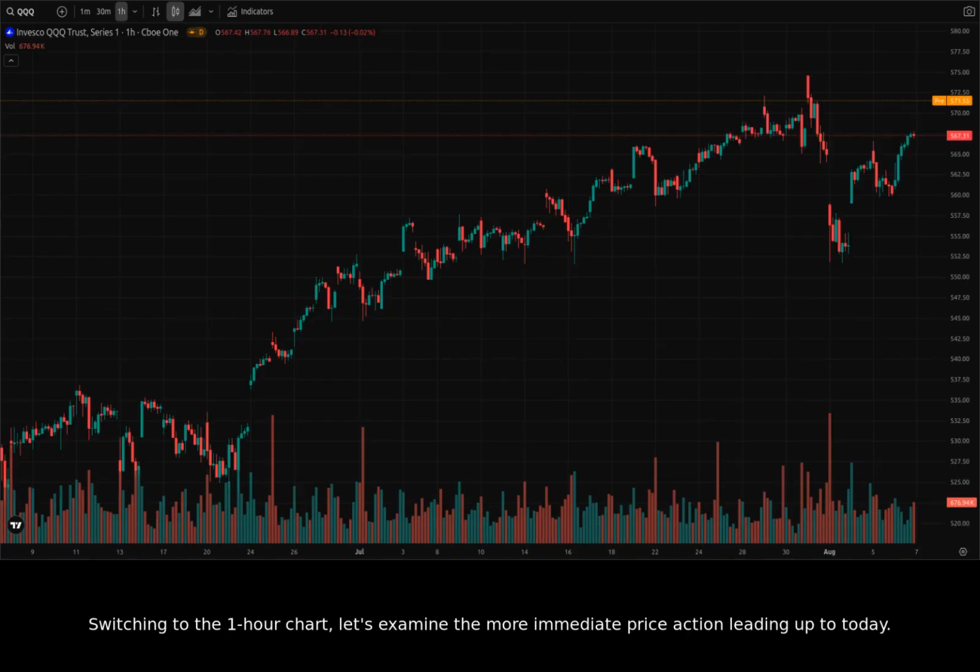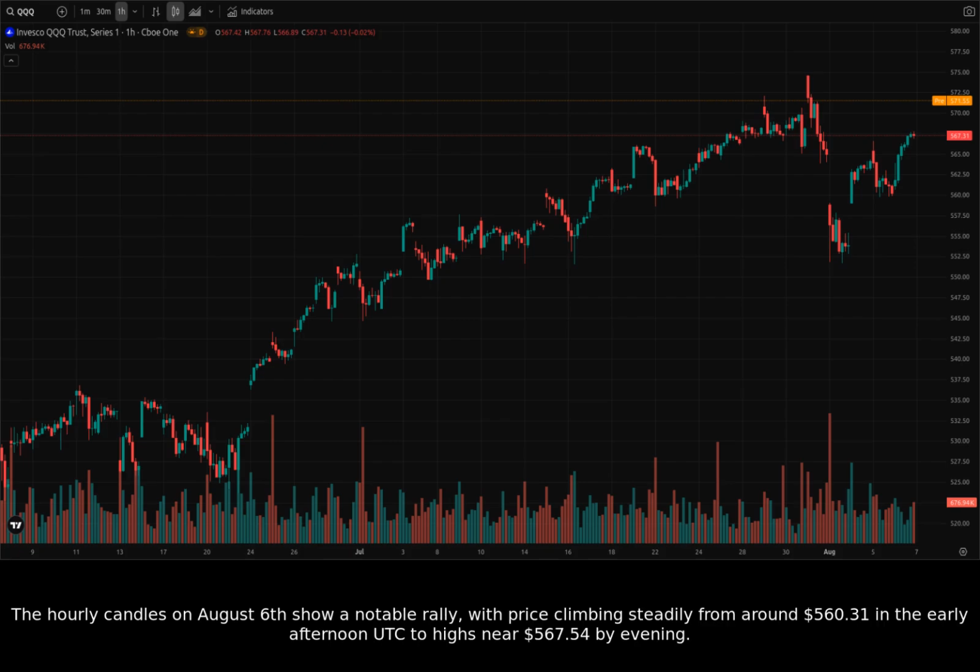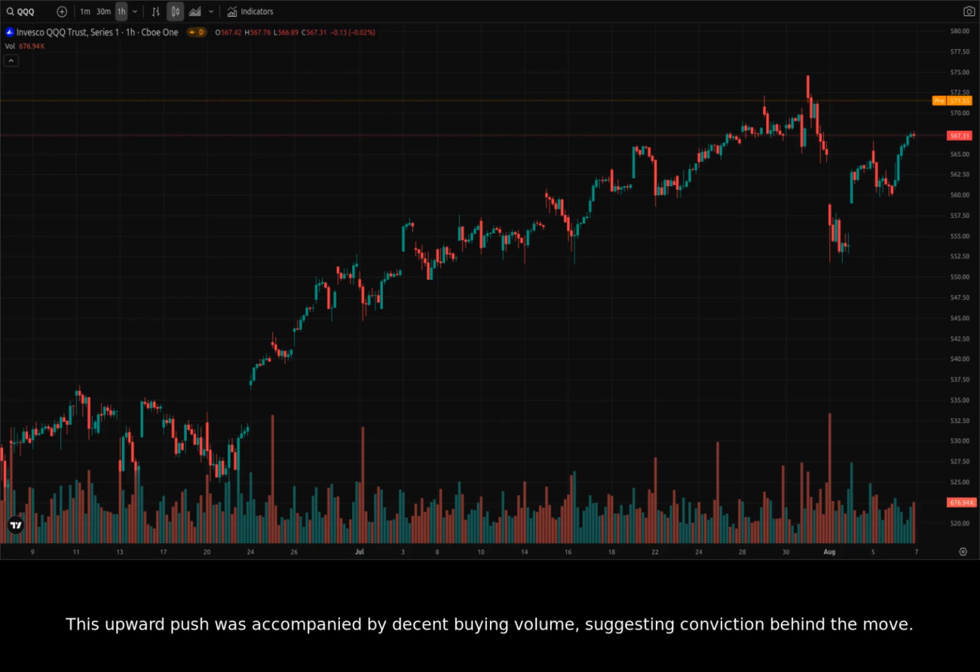Switching to the 1-hour chart, let's examine the more immediate price action leading up to today. Over the past few days, QQQ has been consolidating within a tighter range, roughly between $560 and $568. The hourly candles on August 6th show a notable rally, with price climbing steadily from around $560.31 in the early afternoon UTC to highs near $567.54 by evening. This upward push was accompanied by decent buying volume, suggesting conviction behind the move.